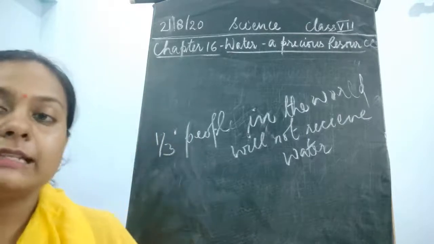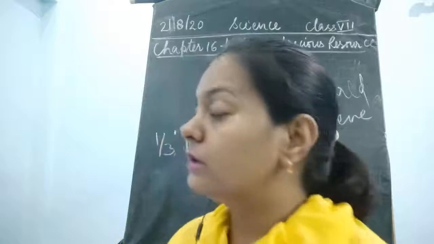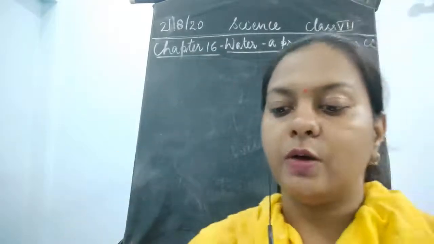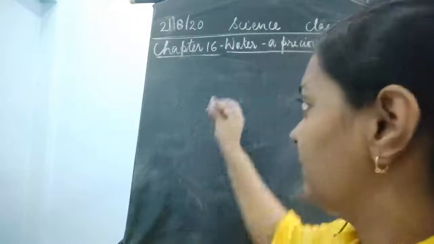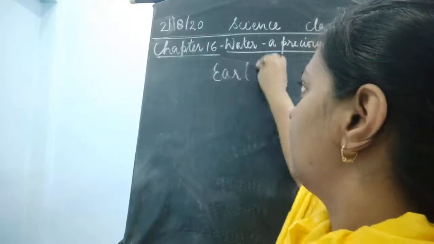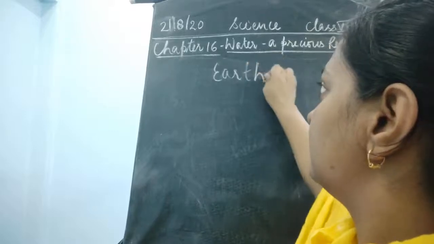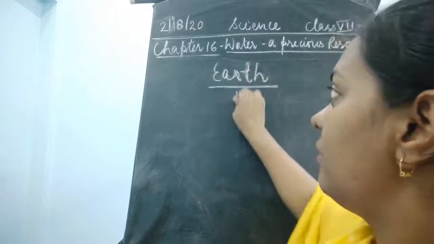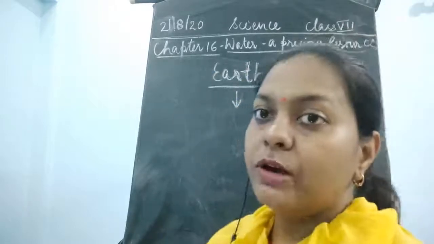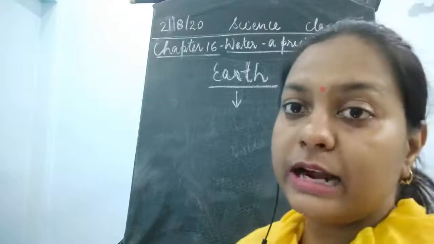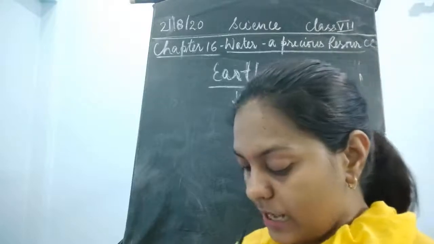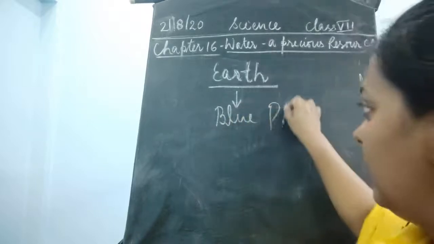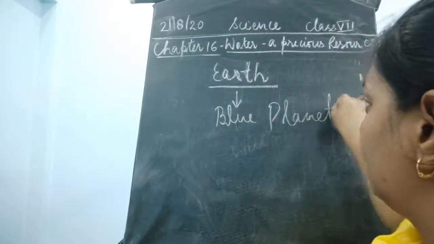Now, the next thing is the earth. If we consider our planet, we live on earth. We are living on earth, so earth is our planet, beautiful planet earth. Okay children, what is the other name of this planet Earth? That is most commonly known as the blue planet.